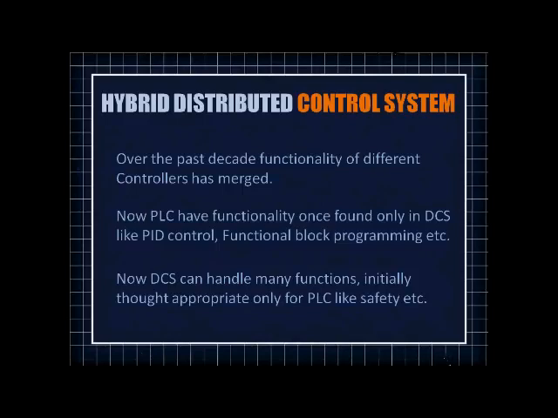And even PLC is having functionality once found only in DCS, like PID control or functional block programming. So we are stopping here with the difference between PLC and DCS. Now let's proceed further towards